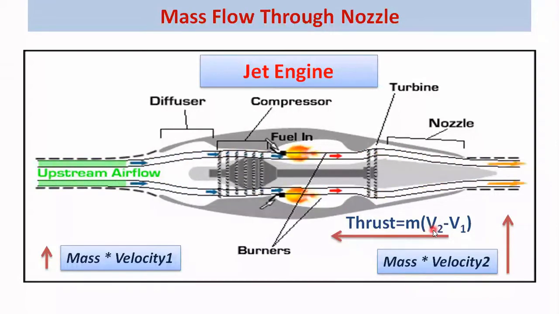But along with the exit velocity, the mass flow rate also plays a very vital role in gaining the maximum thrust. So always we have to design a nozzle which operates on maximum mass flow rate. Along with the exit velocity attained by the nozzle, it should also give the maximum mass flow rate in order to get the maximum thrust. So in this lecture, we will see the condition where we can get the maximum mass flow rate and what is the equation of maximum mass flow rate.